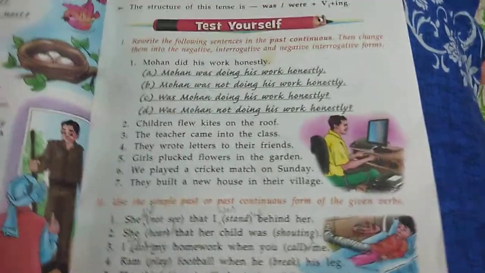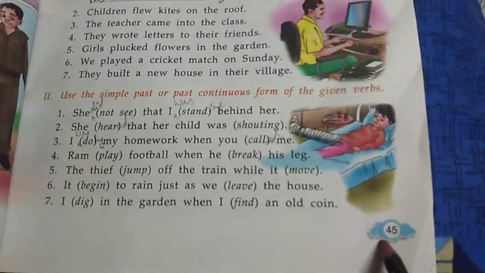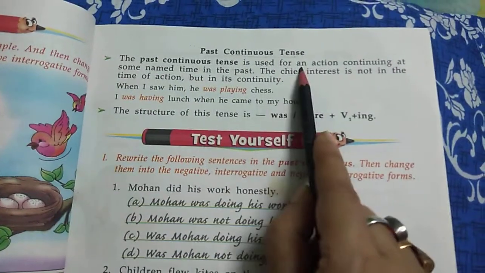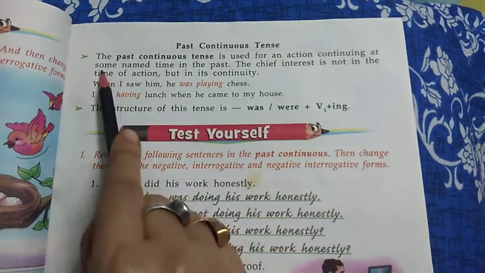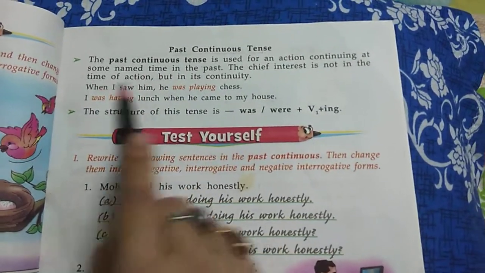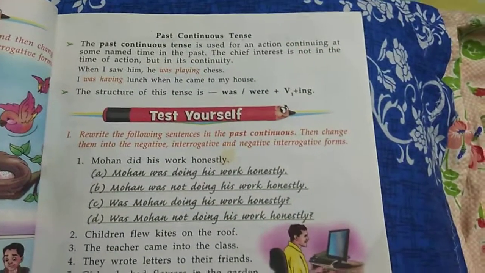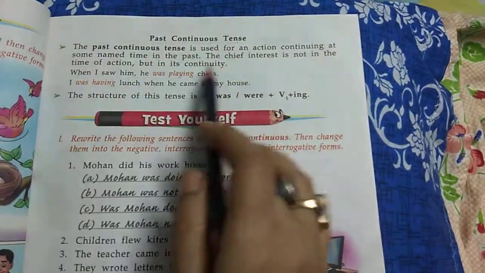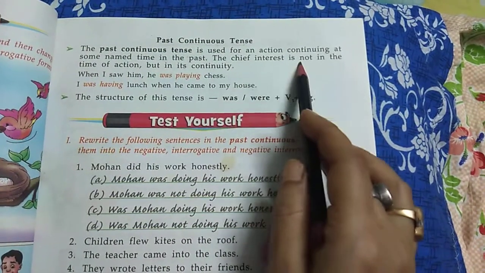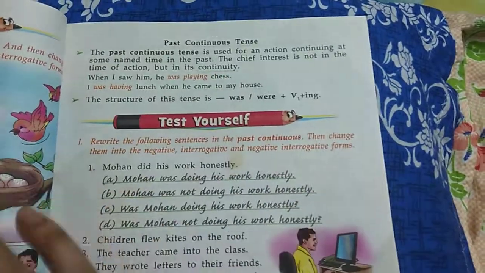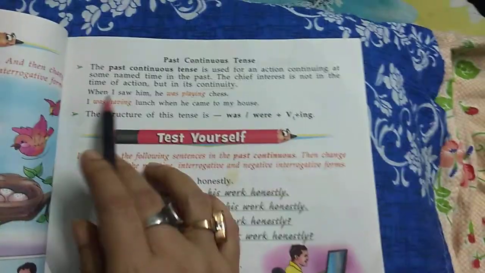Class 5 grammar will start from page number 45. Now see, past continuous tense. The past continuous tense is used for an action continuing at some named time in the past. Something which has continued in the past. The chief interest is not in the time of the action, but in its continuity. It will be continuing, that is, continuous.